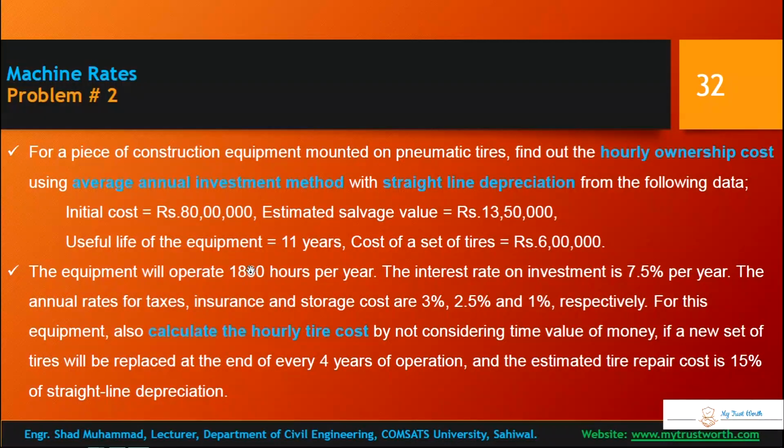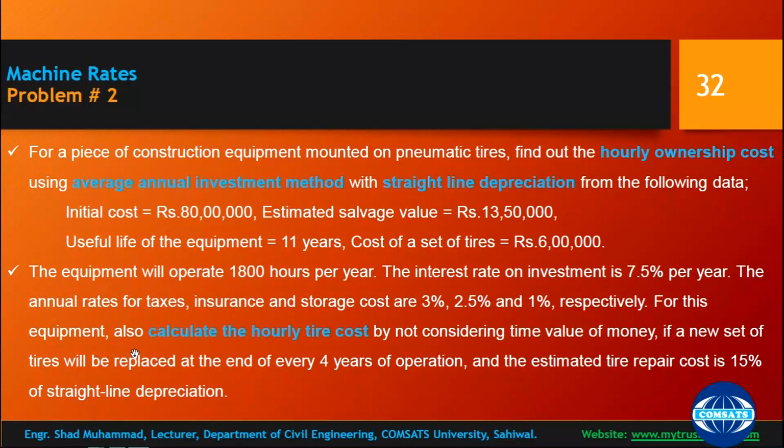The interest rate is 7.5% per year for 11 years, and the annual rates of tax, insurance and storage are 3%, 2.5%, and 1% respectively.